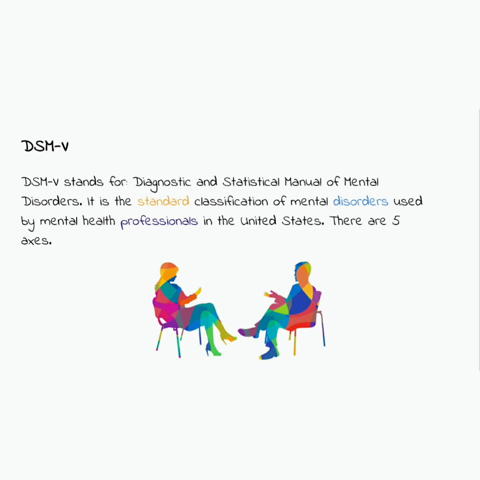DSM-V. DSM-V stands for Diagnostic and Statistical Manual of Mental Disorders. It is the standard classification of mental disorders used by mental health professionals in the United States. There are 5 axes.